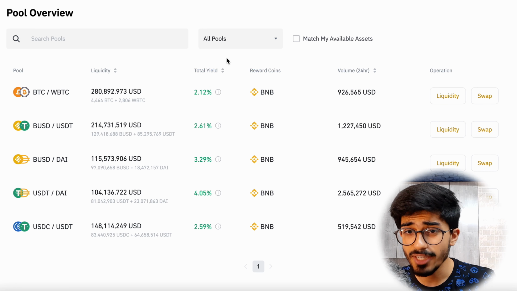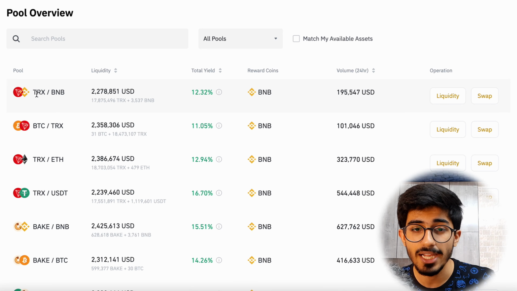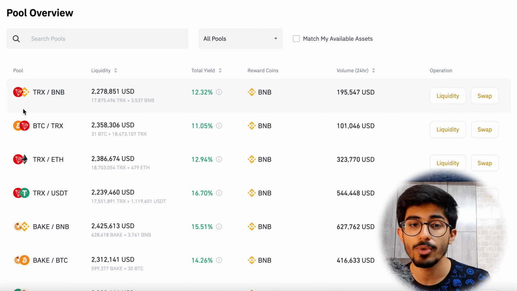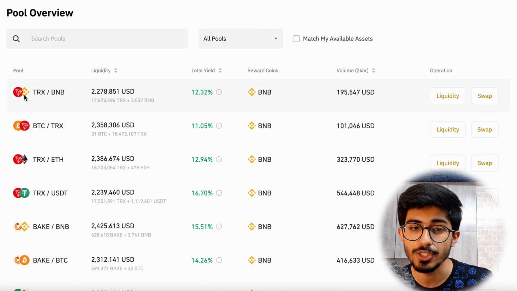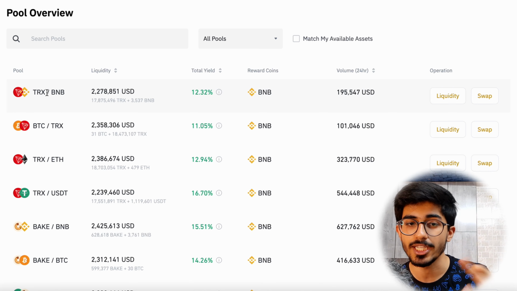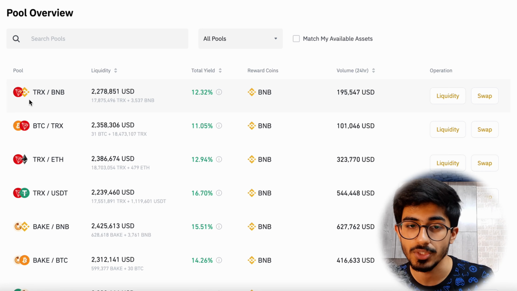But if you go on all pools, the value of TRX can change at any point. Now I want to give you an example. Say for example, I invest in this pool and I invest 100 TRX. Of course I can't just invest one cryptocurrency, I'll have to invest in a pair. So whatever the ratio is, I'll invest BNB as well.